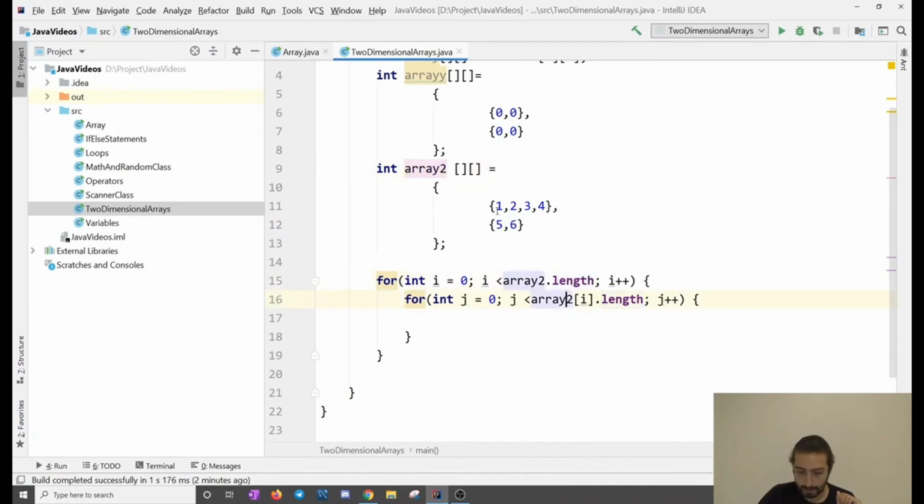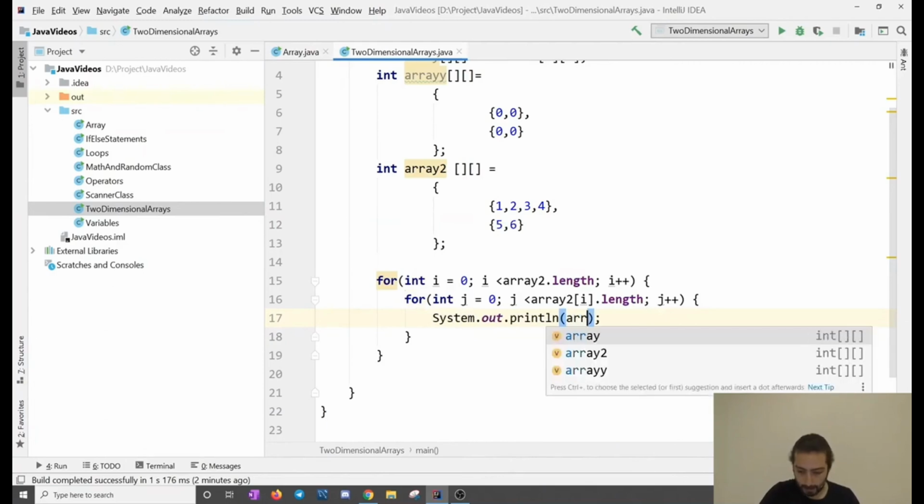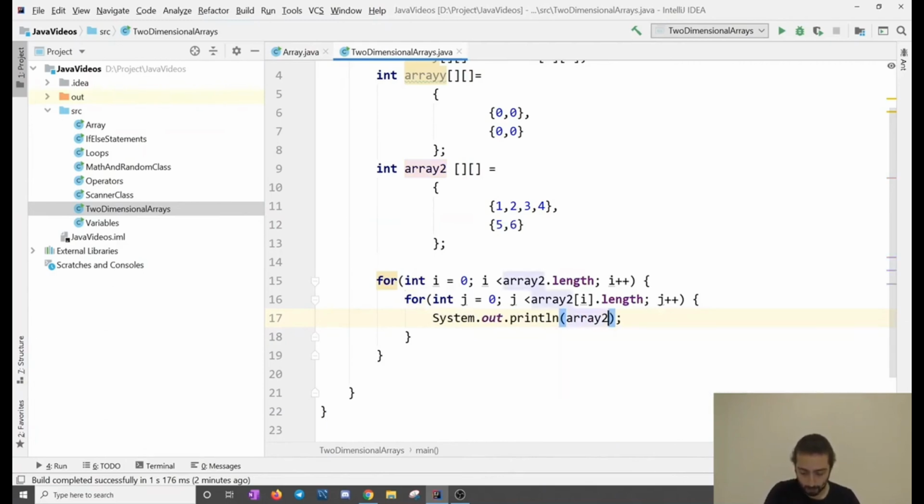This gets, inside those arrays, how many values there are. So if we say System.out.println(array2[i][j]), because i is for the first array and second array, this j is for the inside of it.